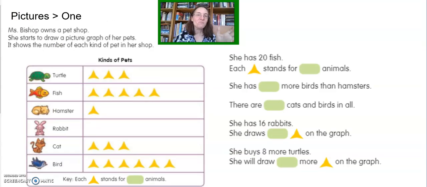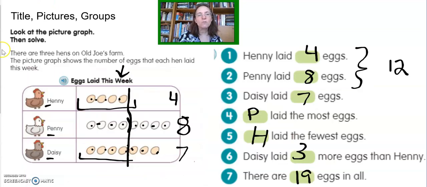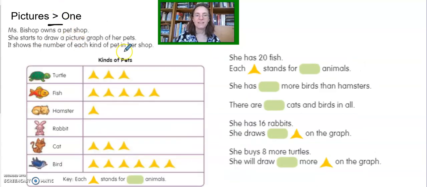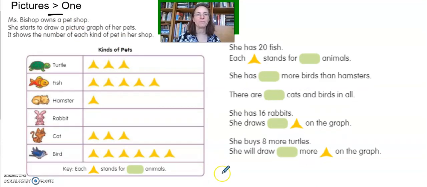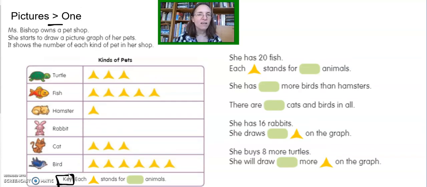Now that was a pretty simple one, but I know you guys like a challenge. So sometimes we make picture graphs where the picture represents more than 1, where each picture is greater than 1. See over here, each picture of an egg was worth 1 egg. But in this graph, it's not like that. And so we have a new feature, and that feature is what we call a key. And the key is the information you need to unlock the sense in this graph. So, of course, there's more information than that. We need to check the title.